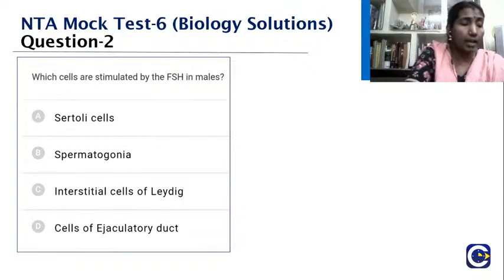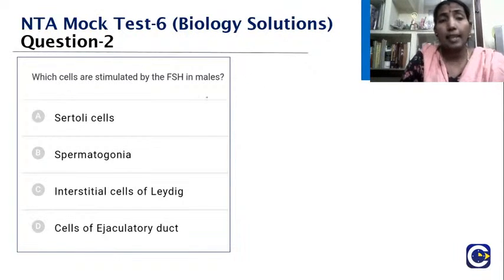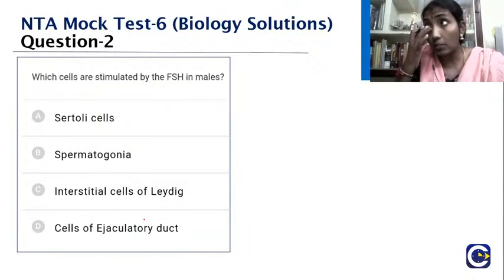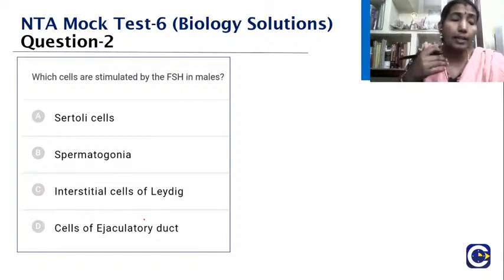Which cells are stimulated by the FSH in males? FSH is follicle stimulating hormone. The options: Sertoli cells, spermatogonia, interstitial cells of Leydig, cells of the ejaculatory duct. Now when you talk about the FSH, it has a role to play in spermatogenesis.